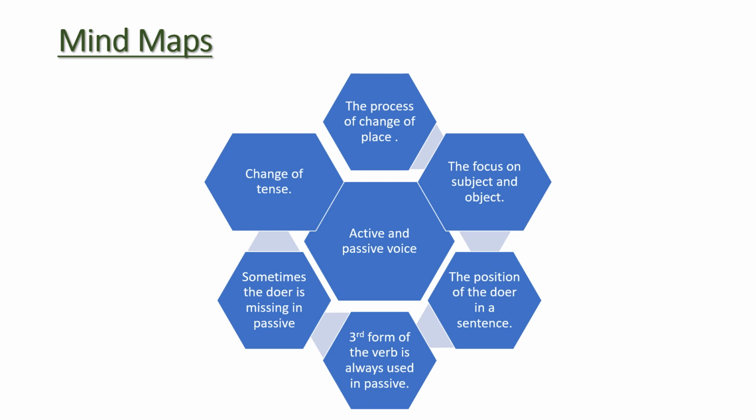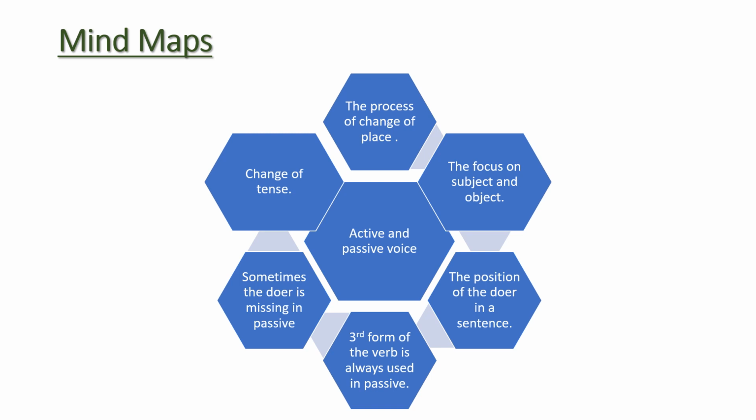Number 2, the focus on subject and object. You have to keep in your mind the focus of the object and subject. Next, the position of the doer in a sentence, whether it is used at the beginning of the sentence or at the end of the sentence.